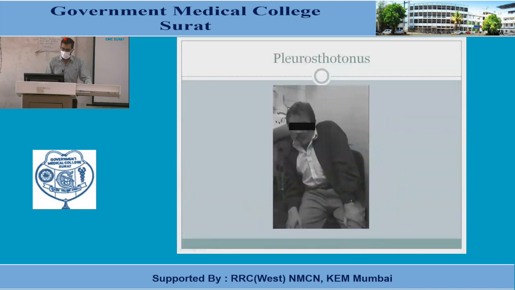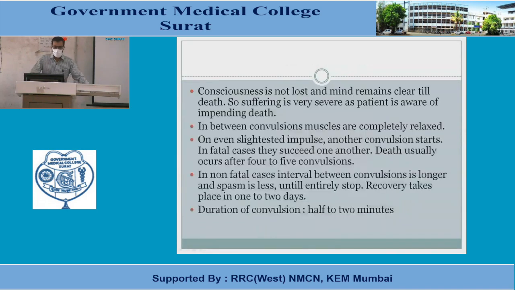Consciousness is not lost and the mind remains clear till death. So the suffering is very severe, as the patient is aware of the impending death. In between convulsions, the muscles are completely relaxed. On even the slightest impulse, another convulsion will start. In fatal cases they succeed one another, and death usually occurs after 4 to 5 convulsions.